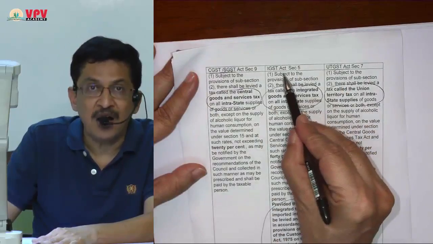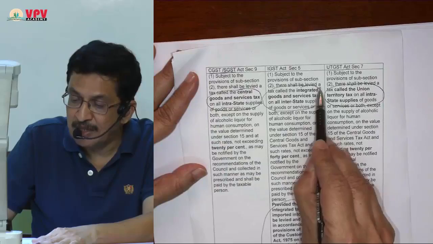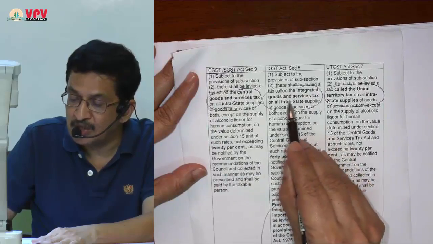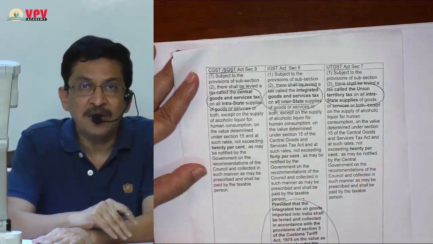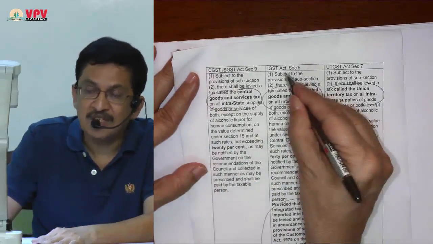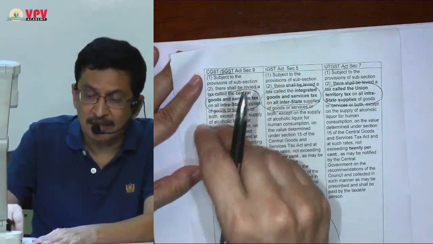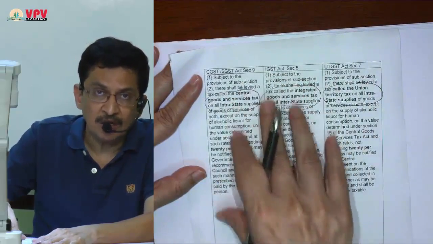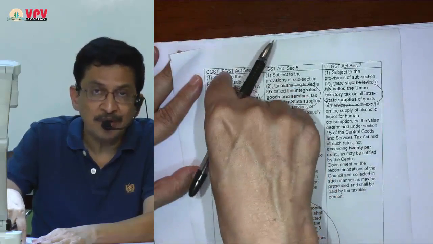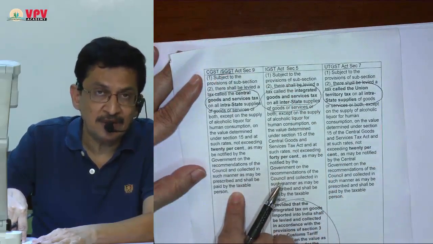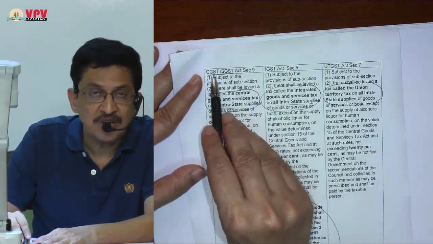But if you read the IGST Act, subject to provisions of subsection 2, there shall be levied a tax called Integrated Goods and Service Tax on all interstate supplies. Moment it is interstate supply, IGST is payable. Subject to that, the name of the act is different. All the other sections are copy paste of each other. So I am going to read only the CGST Act, and wherever there is a point of difference, I am going to talk about it. I am reading the CGST Act once again.